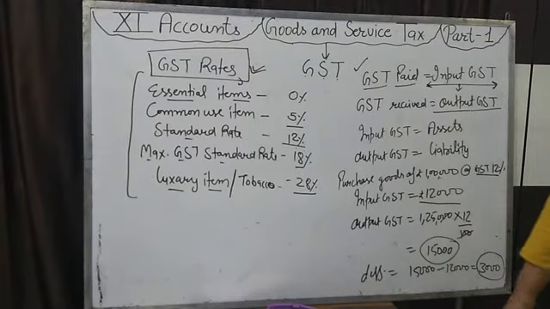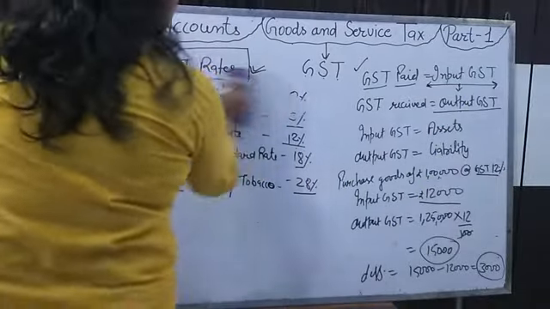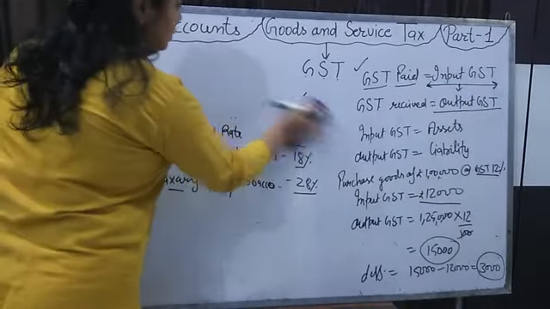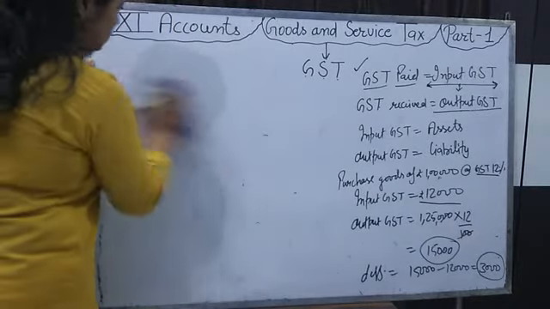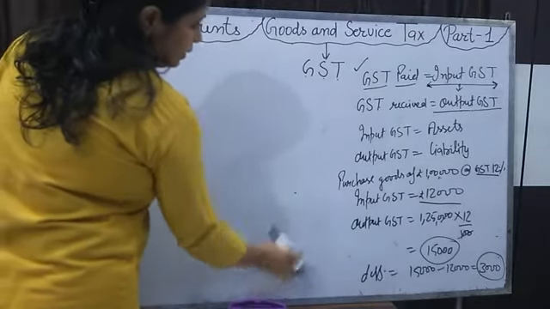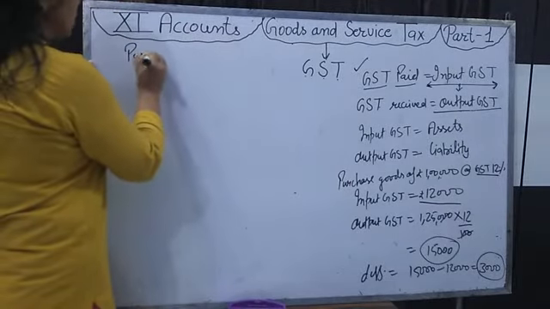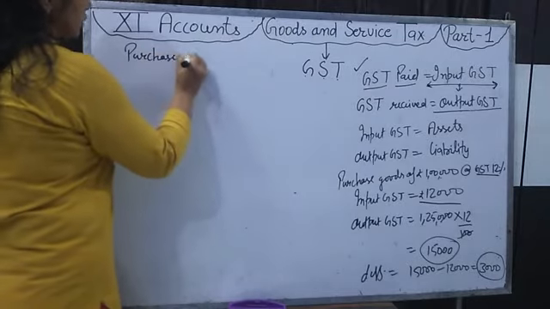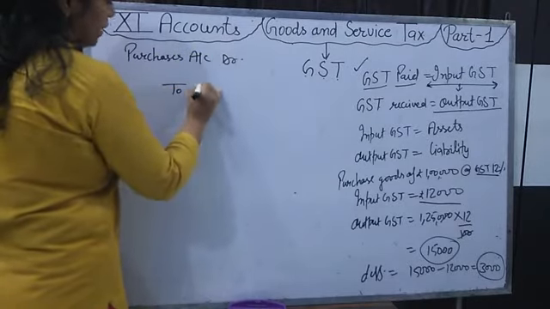Then which entry will be passed for this transaction? At the time of purchase of goods, we debit the purchases account and pass a simple entry to bank account.